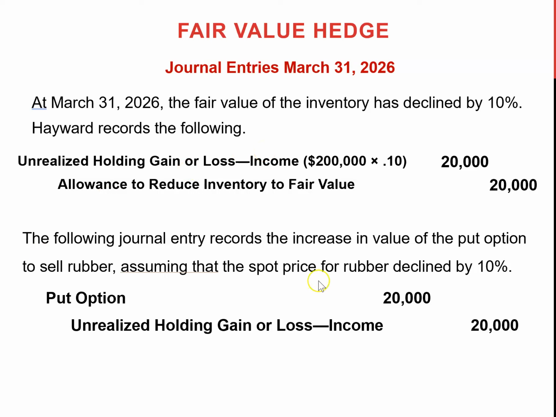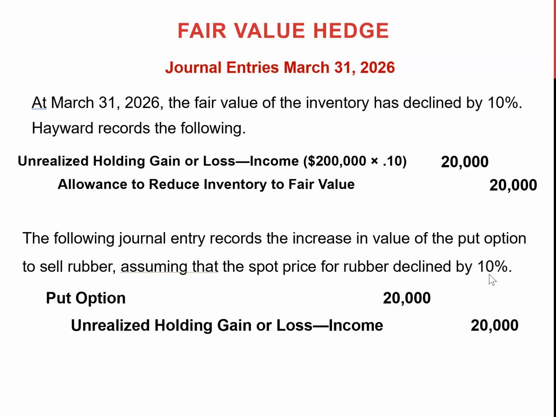And we found that rubber price also declined by 10%. Now remember, based on the put option, the company has a right to sell rubber at $50. That was the previous market price too. Now rubber price declined by 10%. That means for per pound, the rubber price is now, if you take off 10% of $50, $45. So now the company from outside can purchase rubber for $45 and sell it to the company from whom they purchased the put option for $50, and they can make a $5 gain.